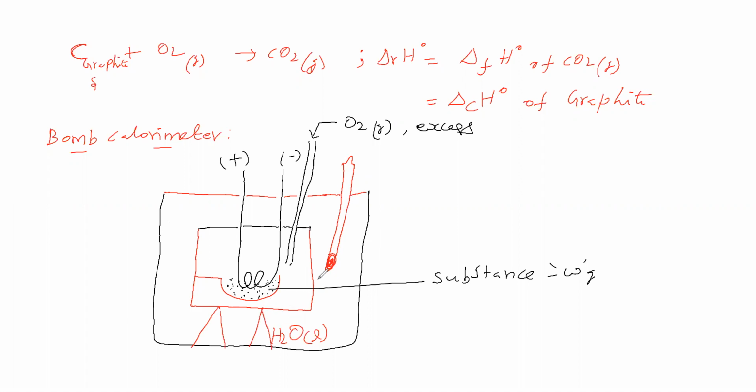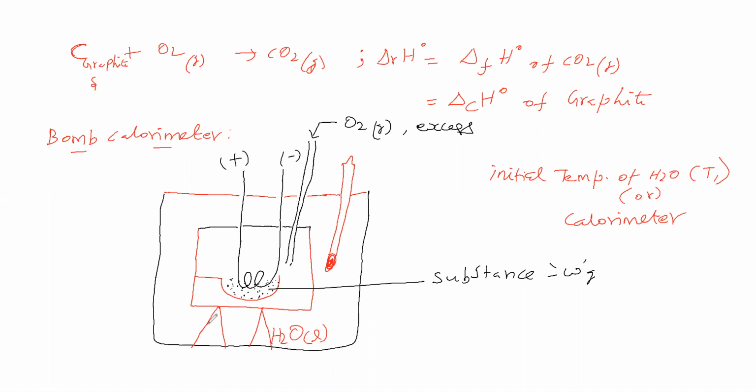Now we have to find the initial temperature of water. Instead of saying initial temperature of water, better we can say initial temperature of calorimeter. What is the calorimeter?